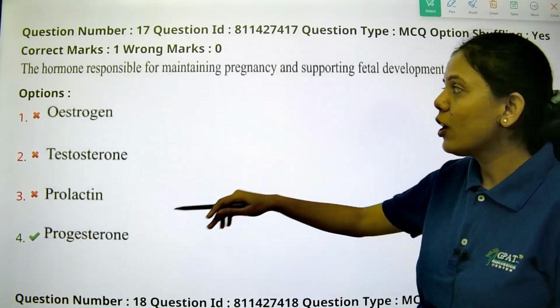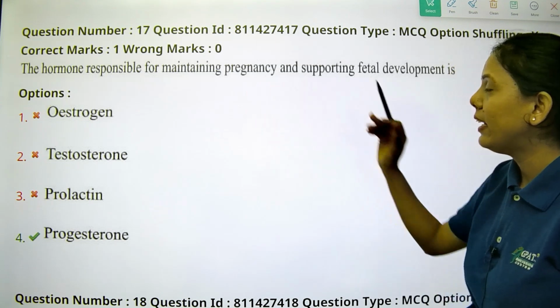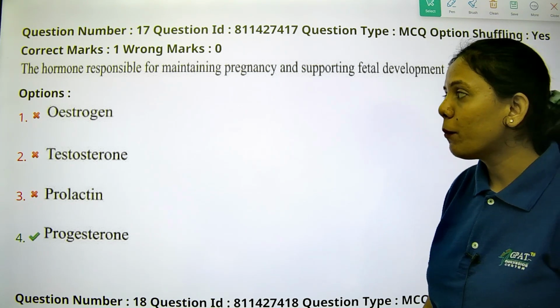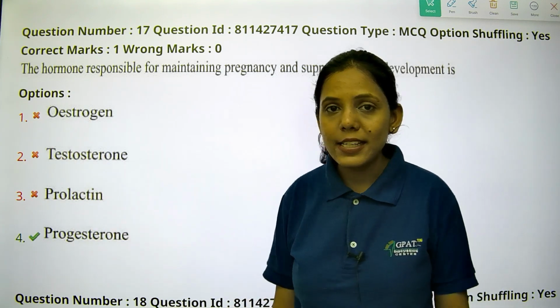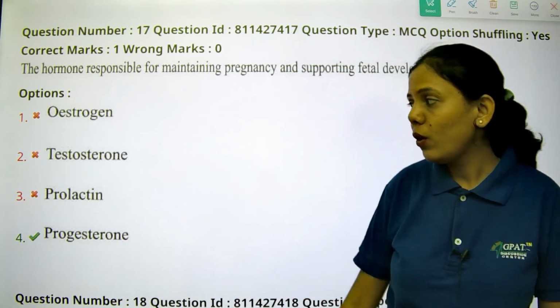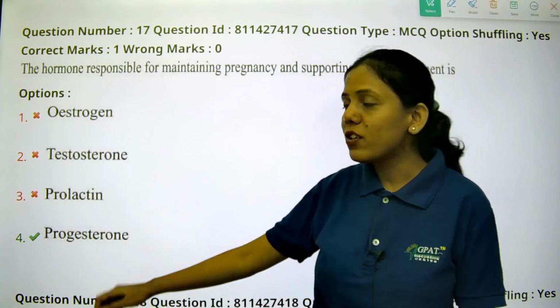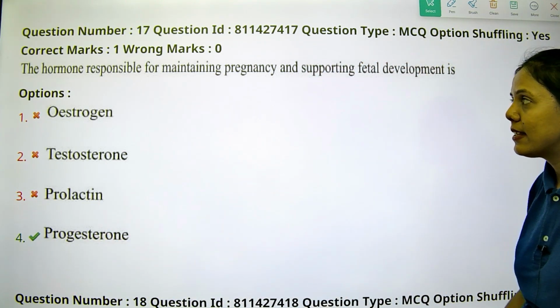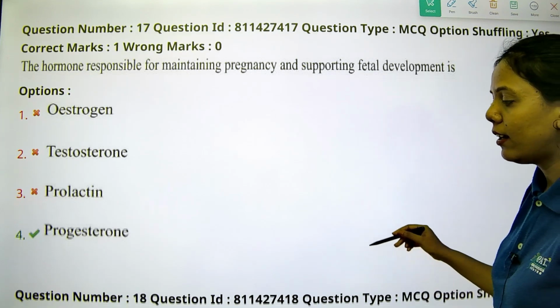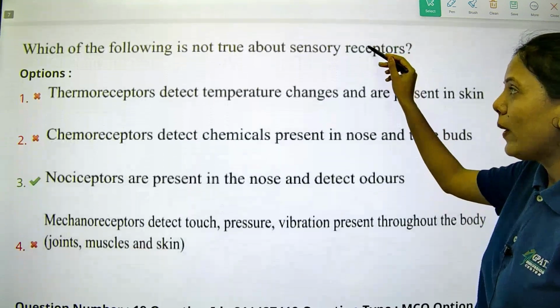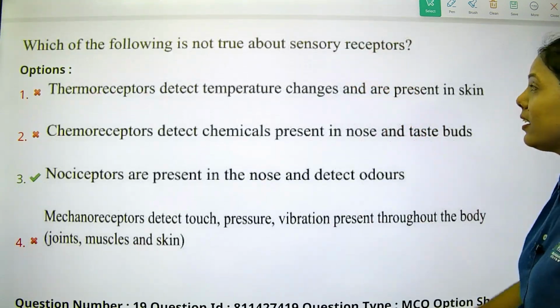The next question is the hormone responsible for maintaining pregnancy and supporting fetal development. The first is estrogen. Estrogen does not play a role. Testosterone does not play a role. Prolactin is not there, but progesterone is there. So progesterone is responsible for maintaining the pregnancy and supporting the fetal development. The next question is, which of the following is not true about sensory receptors?